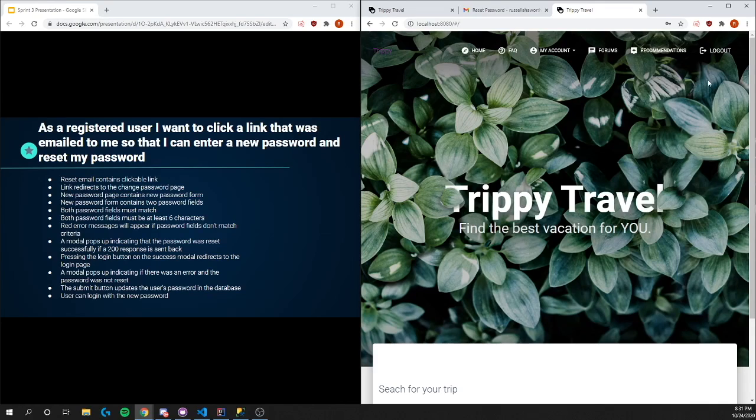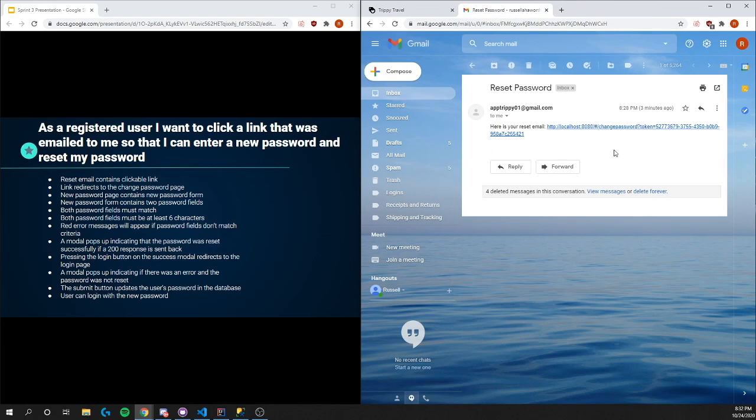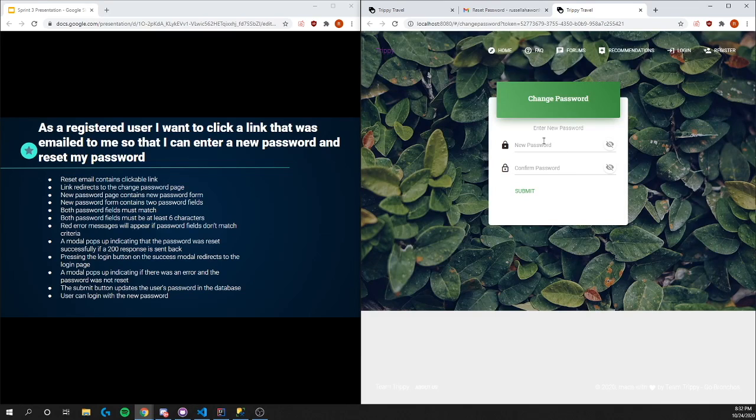Also, a modal pops up indicating if there was an error and the password was not reset. So if we log out, if we go back to our change password link again, and then we stop our backend from connecting, we can attempt this procedure again.